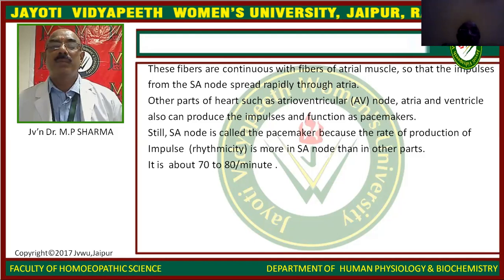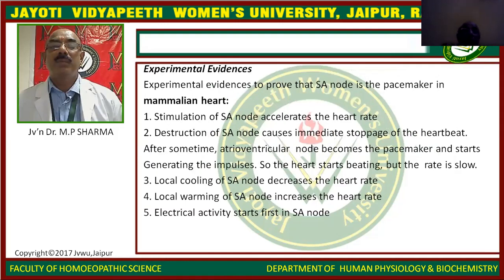Other parts of the heart, such as the AV atrioventricular node, atria and ventricles, can also produce impulses and function as pacemaker. Still, the SA node is called the pacemaker because the rate of production of impulses is higher in the SA node than in other parts, about 70 to 80 per minute.